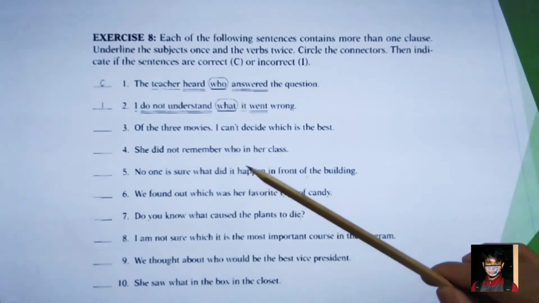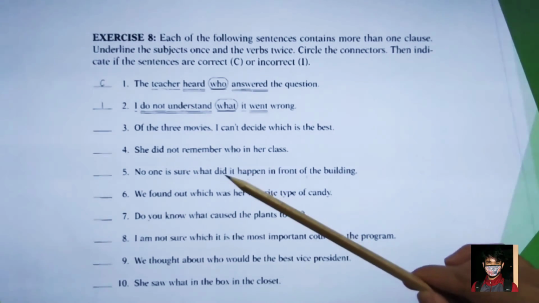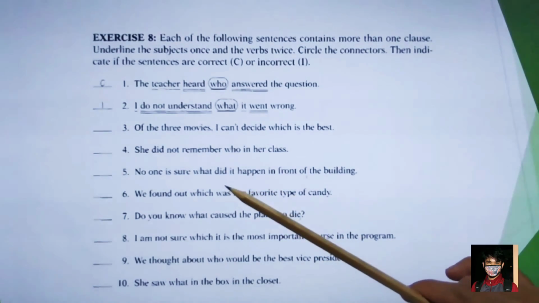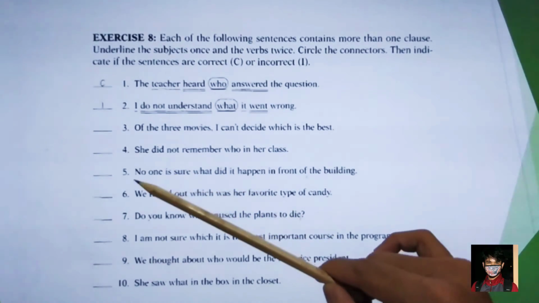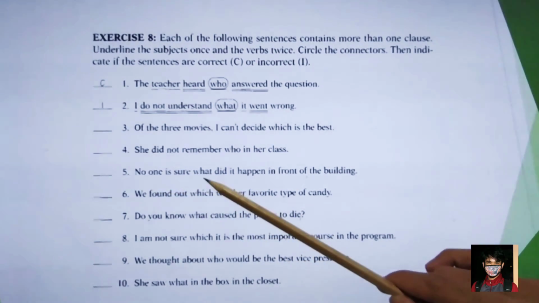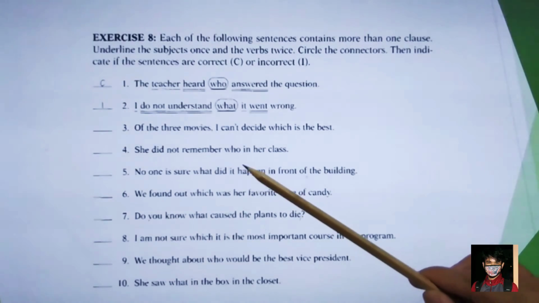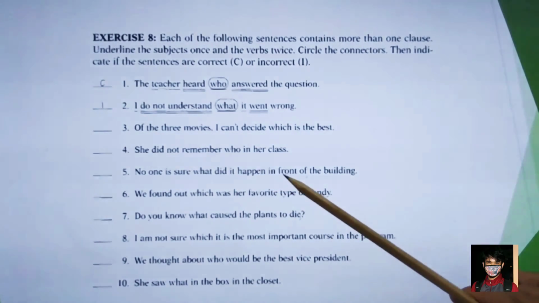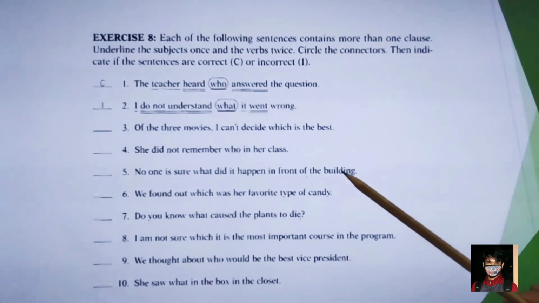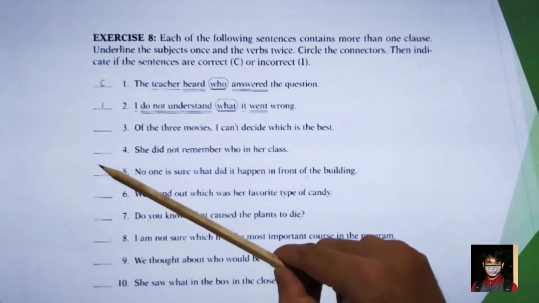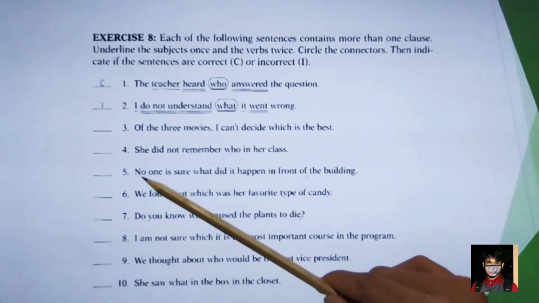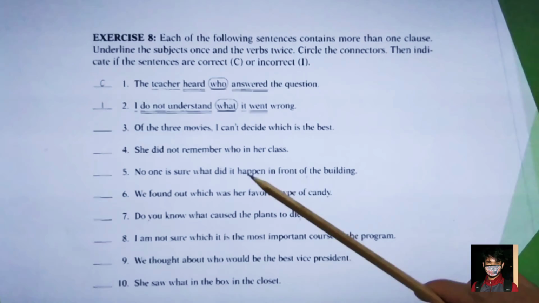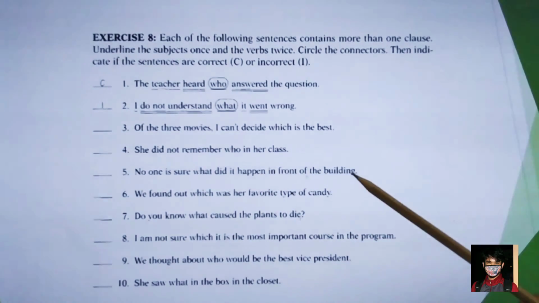Take a look at the structure. We could say that it is incorrect. Why? Because it should be, no one is sure what happened in front of the building.